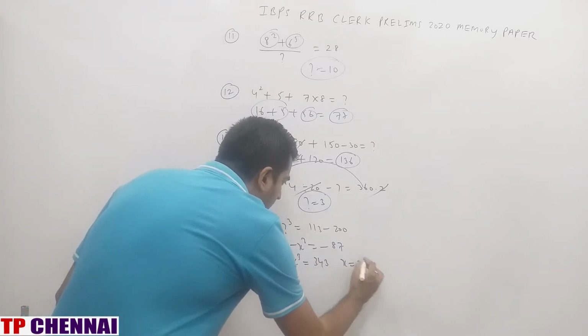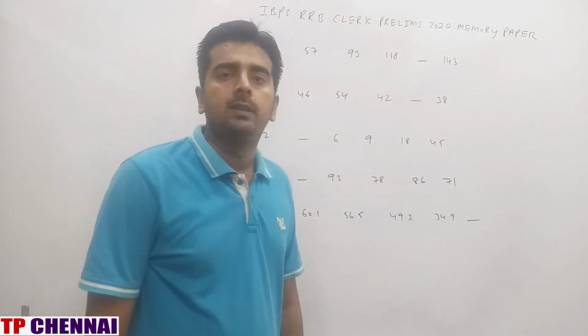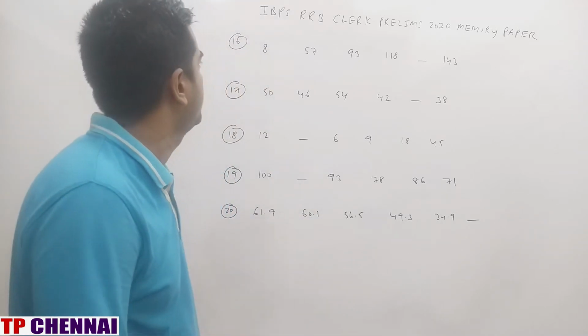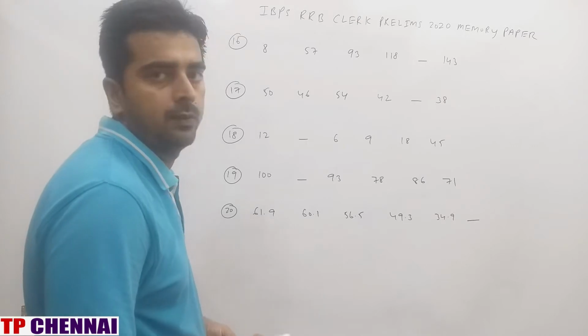X is equal to 7. My answer is 7. So I hope you are clear with the simplification question. Now we'll see the next 5 missing number series questions. First one, 8, 57, 93, 118, dash, 143.